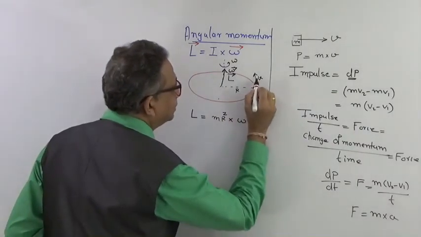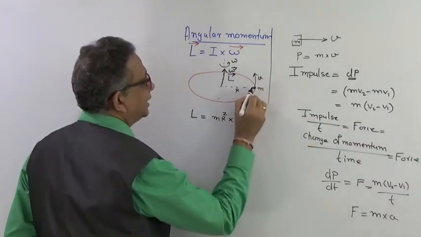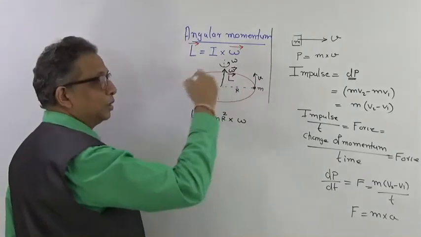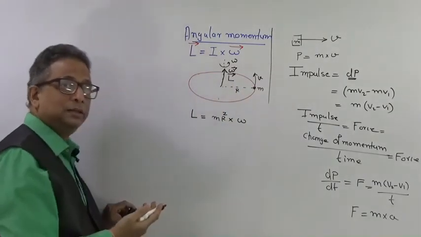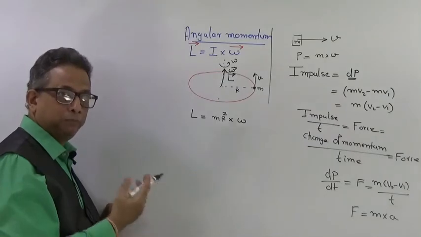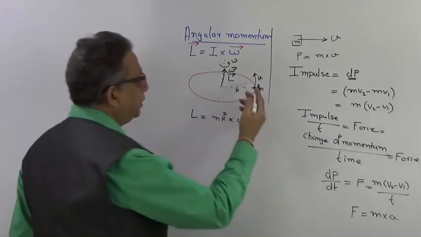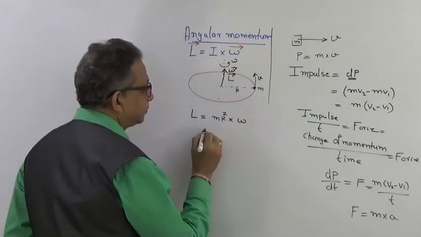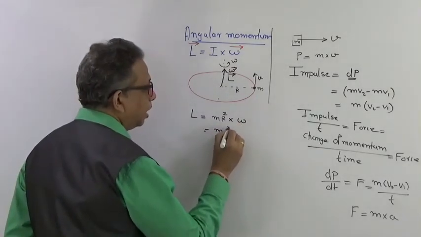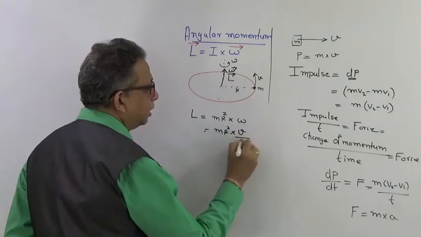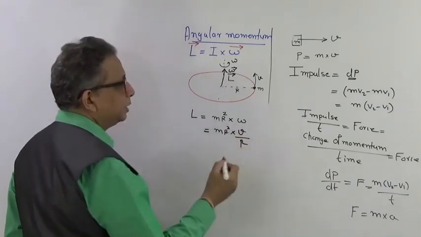Now this mass has a linear velocity which is the tangential velocity. Whenever a rotation takes place, V is the tangential velocity of that mass at that radius R. So this is M into R square into V upon R, because V is equal to R omega.